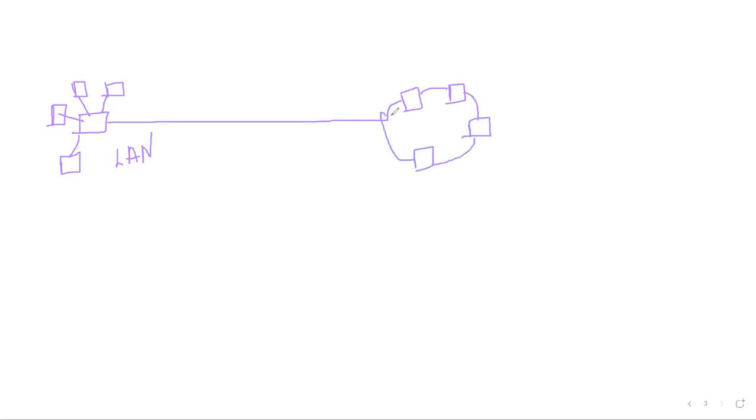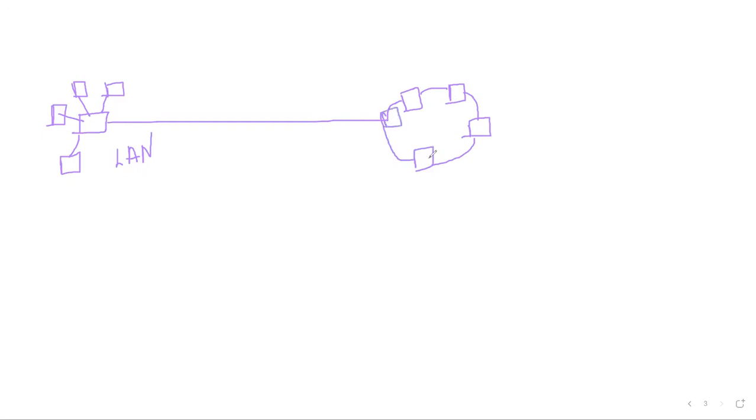This is my first network. Then with this I am having another network, something like this. You have to understand how the computers are connected with each other. We may have different types of connections, different types of structure.